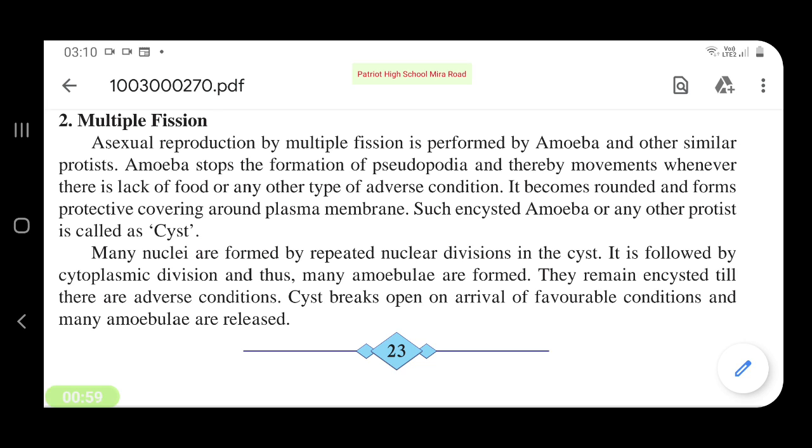So when does it stop the formation of pseudopodia? When there is an adverse condition, lack of food, water is not there, the condition is dry, then amoeba stops the formation of pseudopodia and it becomes rounded and forms a protective covering around the plasma membrane. Such an amoeba is known as a cyst.